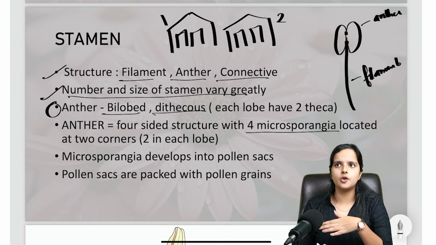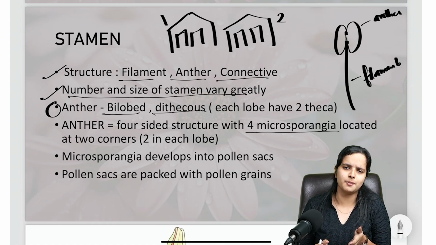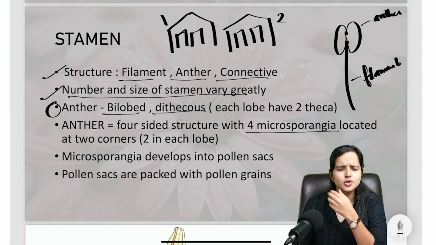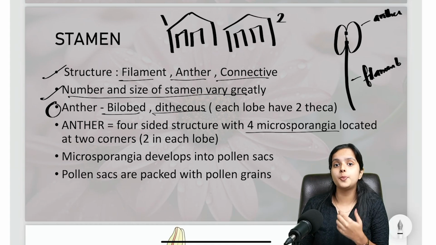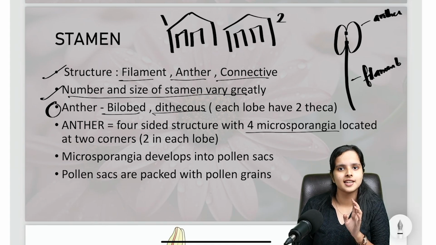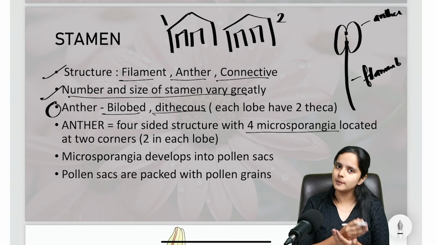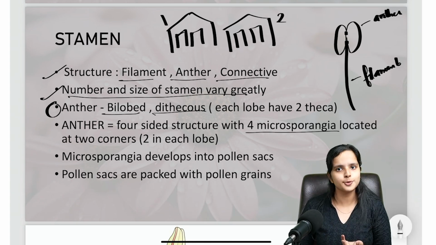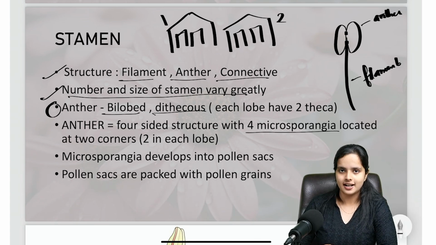If you count the number of pollen grains, you can't, right? There will be numerous pollen grains in a single anther or in a single pollen sac. But how many pollen sacs will be there in a typical anther? The answer is 4. You'll have 4 microsporangia which will later develop into 4 pollen sacs. That's like common sense, right? This is usually the normal structure of a stamen.